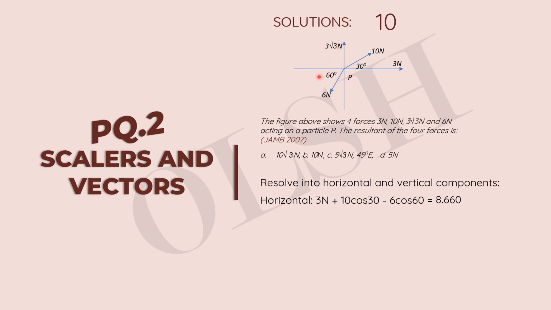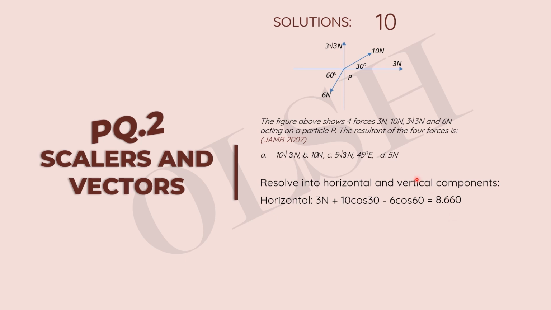So we move on to the 6 newtons, and here we have a force that has both horizontal and vertical components. We take the horizontal component, which is 6 cos 60, but we have to note that it's on the negative x-axis. It's working opposite to the others, so it has a negative sign. If we simplify this, we're going to have 8.660. You can do this with a calculator.